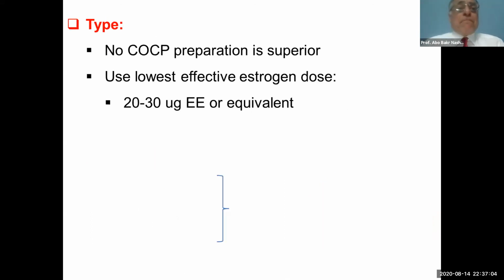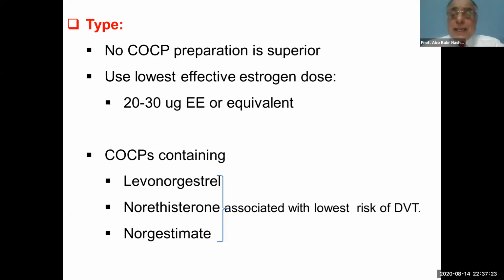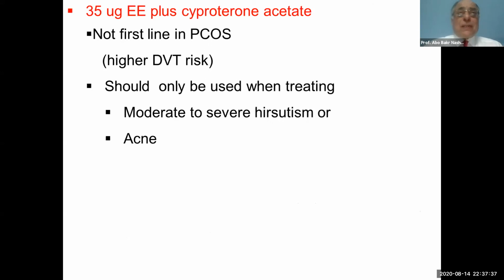What about the type? No combined oral contraceptive preparation is superior, and it's recommended to use the lowest effective estrogen dose. It was found that 20 or 30 micrograms of ethinyl estradiol or equivalent is suitable. As regards the risk of deep vein thrombosis, the combined oral contraceptive pills containing levonorgestrel, norethisterone, and norgestimate are associated with the lowest risk of deep vein thrombosis.